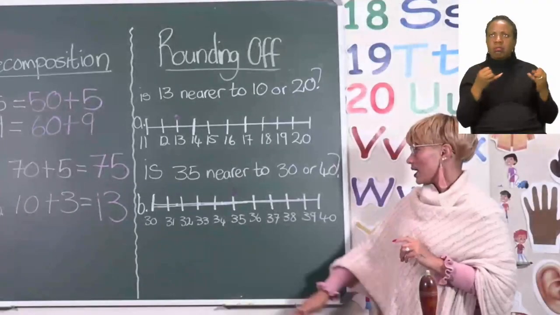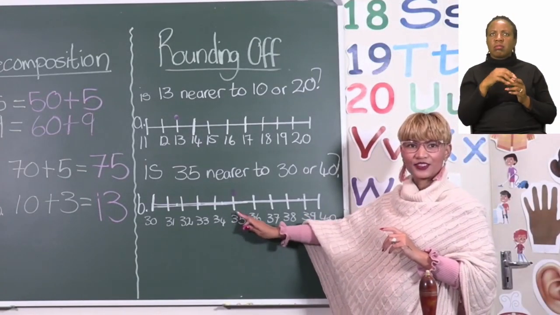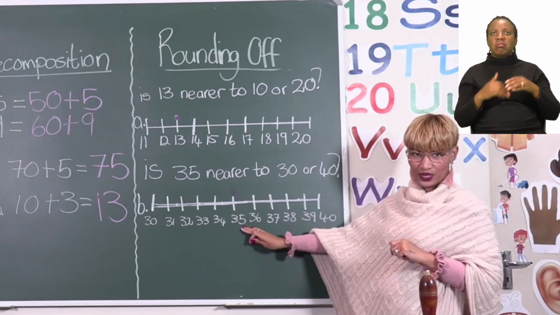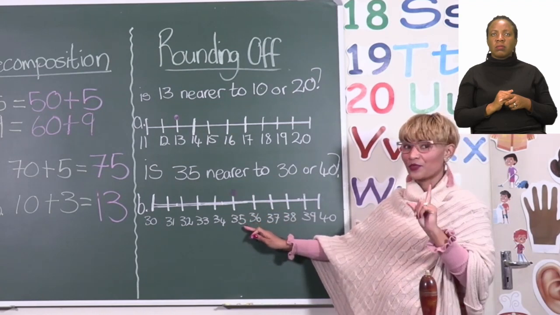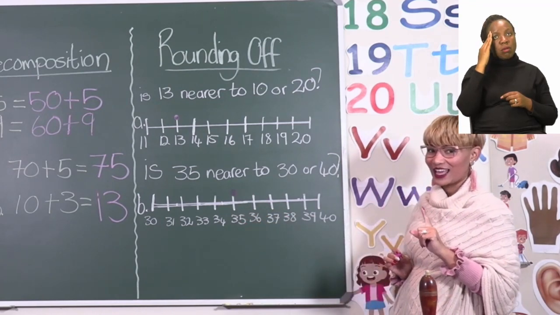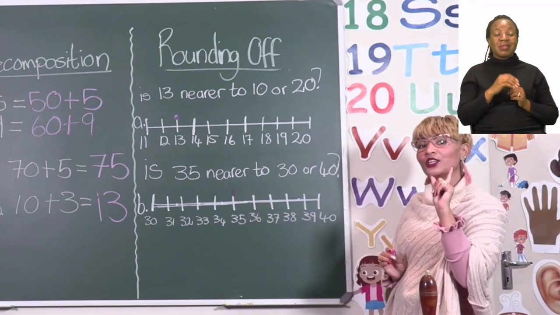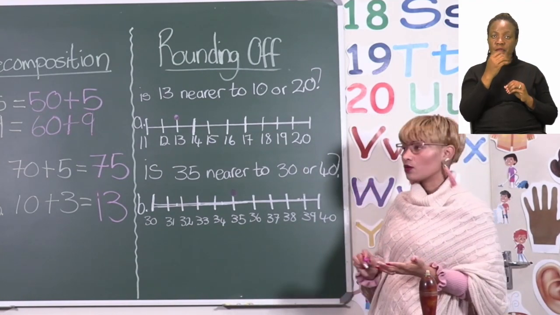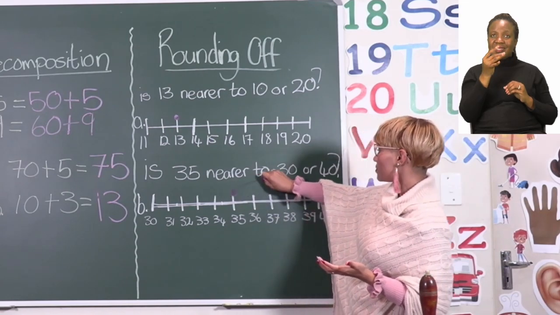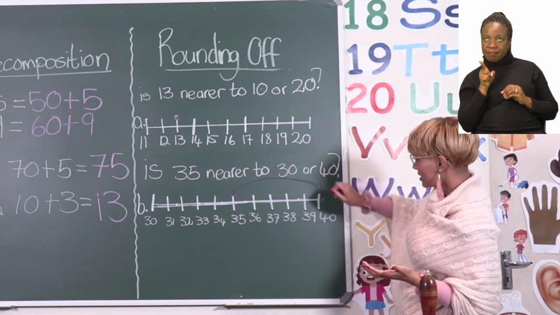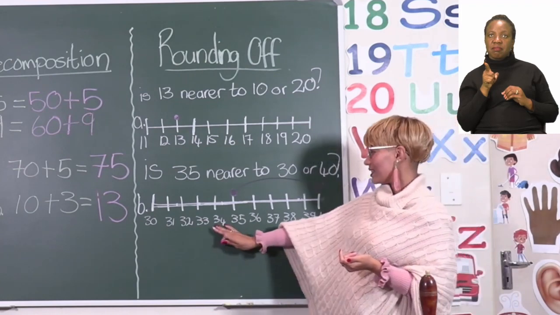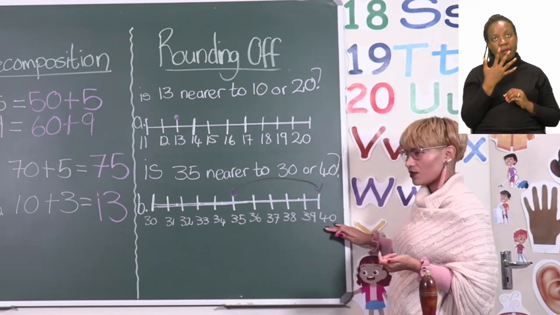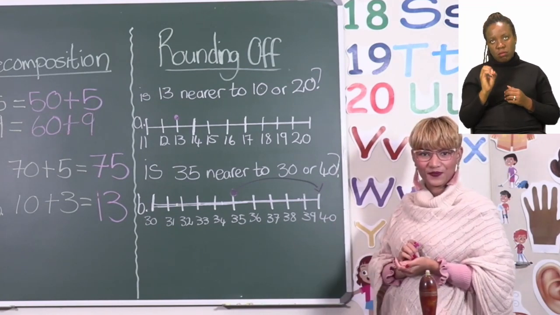So, number 35 is right in the middle. Can you see? Okay, and we know from previous rounding off lessons that if our units is more than the number 4, then we round it up to the nearest 10. Okay, and in this case the number is 35, which means it's nearer to the number 40.